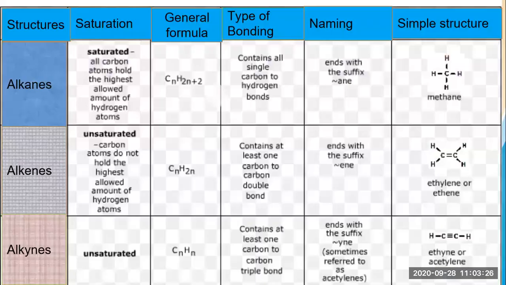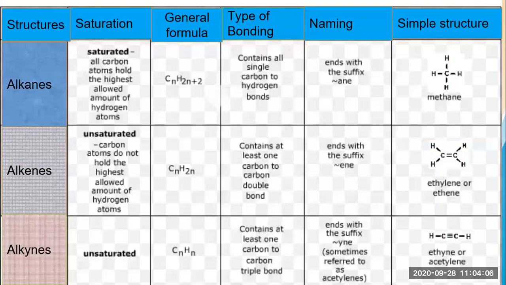I have already taught you this slide in the second session, so you might remember it. Alkanes are saturated, with single bonds. They contain the highest amount of hydrogen atoms. The general formula is given as CnH2n plus 2. Using this formula, we can make a large number of alkane compounds. They contain all single carbon-to-hydrogen bonds and carbon-to-carbon single bonds, and end with the suffix ane, for example methane.